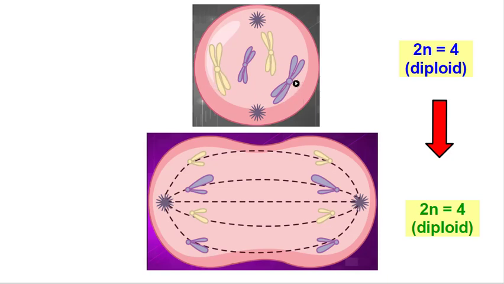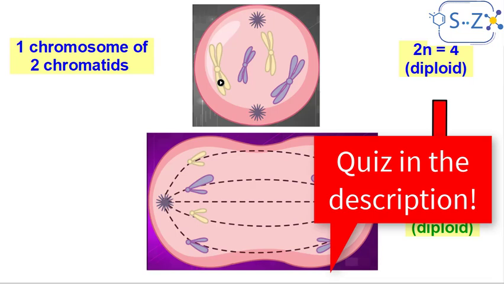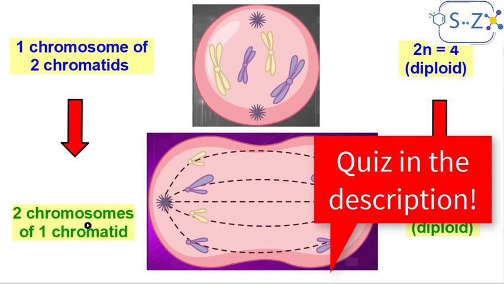That's why a cell has 2n chromosomes. Okay, 2n means 2 sets. So it was diploid because it's 2n, and during or after anaphase it's still 2n, because look here, there is still a copy of the chromosome, for example, from the mother and from the father, and another chromosome from the mother and another chromosome from the father. Okay, there are still 4, but the difference here is that the chromosome during prophase is made up of 2 chromatids, while after anaphase it's now made of 1 chromatid.